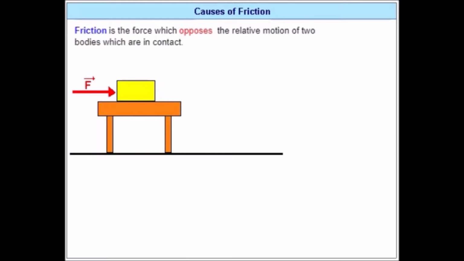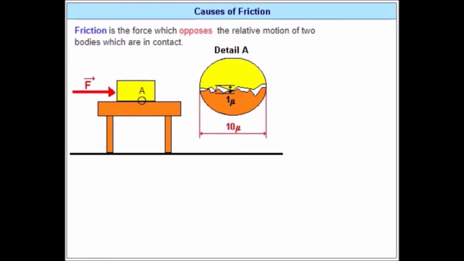Causes of friction. Let's suppose we have a wooden block on a table. We are tempted to say that both the bottom of the block and the table surface are very smooth because this is what we can see with our own eyes. But at a microscopic level, things look a lot different.